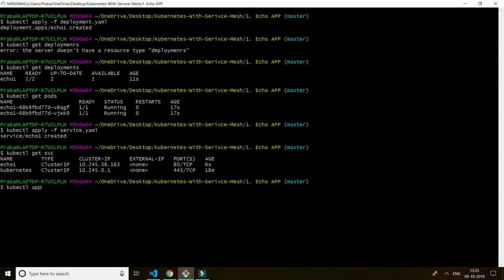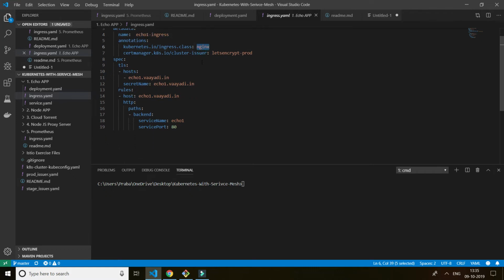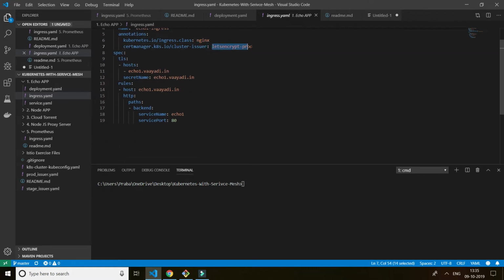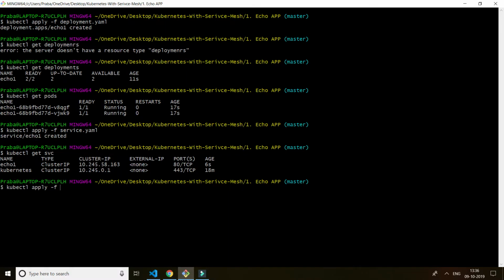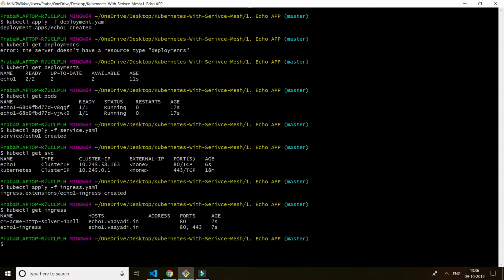I'm going to apply ingress now. That's the beauty of it. I just named this echo ingress. I'm going to use nginx as a load balancer and I'm going to use Let's Encrypt prod, which means I'm going to use Let's Encrypt to give SSL to the particular domain. My host is echo1.yd.in. I'm going to run it again: apply ingress. That's it. My ingress is created now. You can even get it with get ingress. You got it, right? We have echo one ingress now.